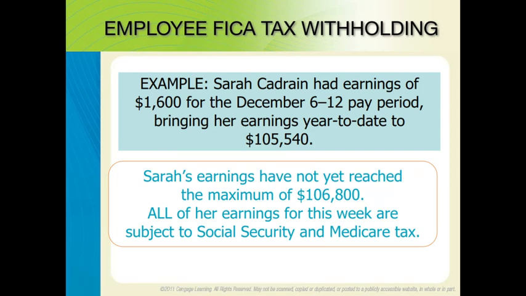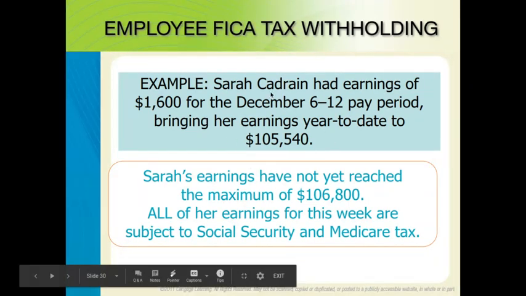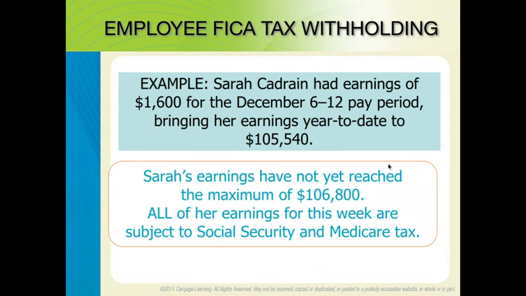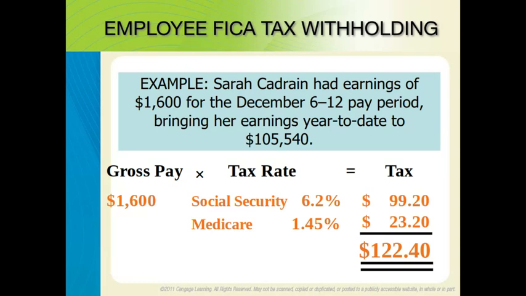Sarah had earnings of $1,600 for the December 6th through 12th pay period, bringing her earnings year to date to $105,540. She has not yet hit that max of $106,800, so all of her earnings are subject to Social Security and Medicare tax. Going to the next slide, we take the $1,600 times our 6.2% and we get $99.20.